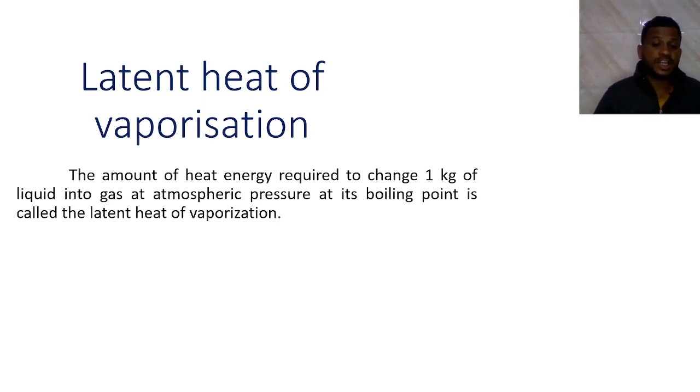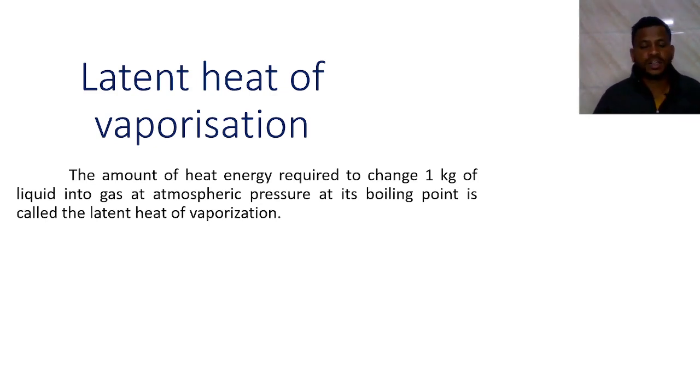If you want to evaporate 1 kg or 1 liter of water, you need 100 degrees Celsius, the boiling point.